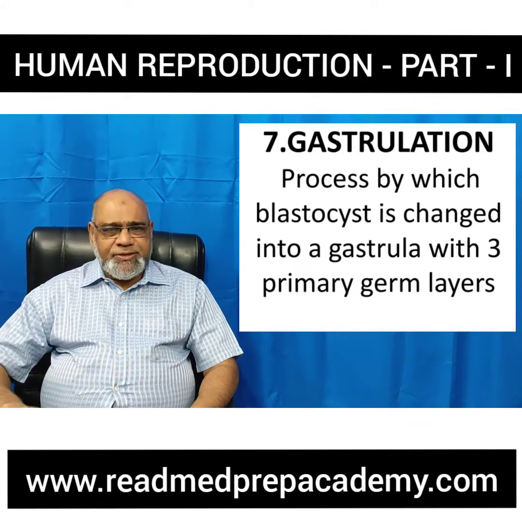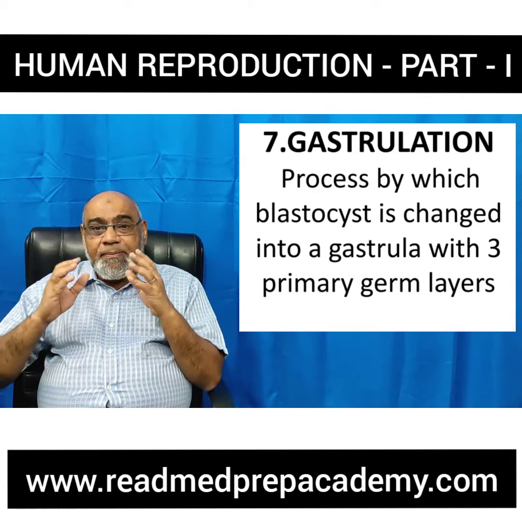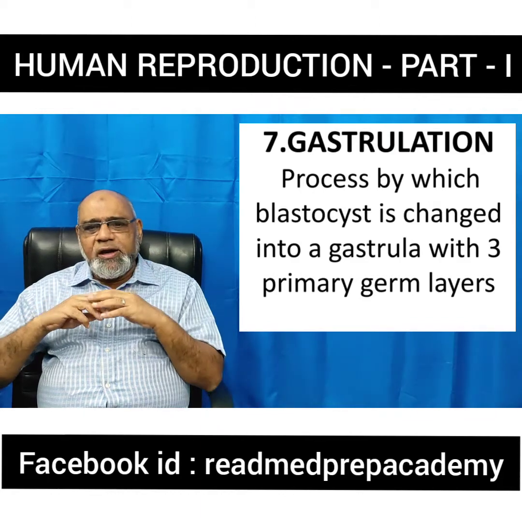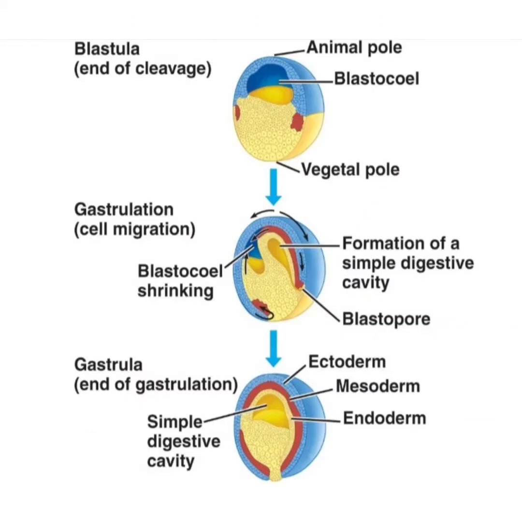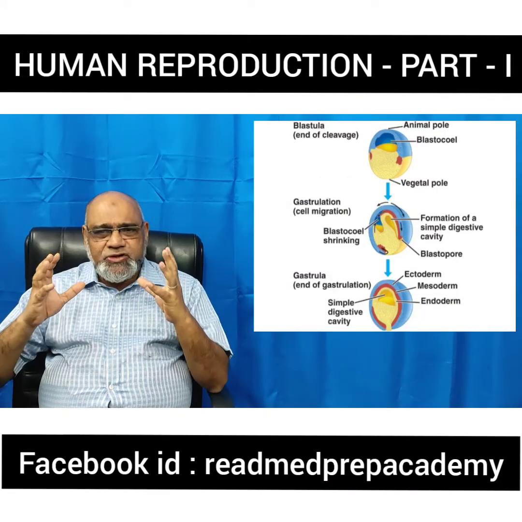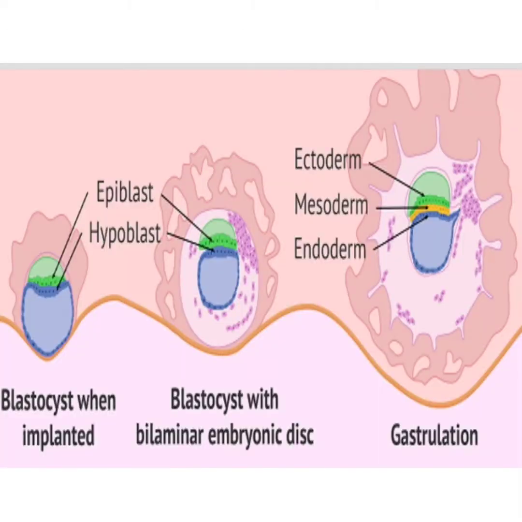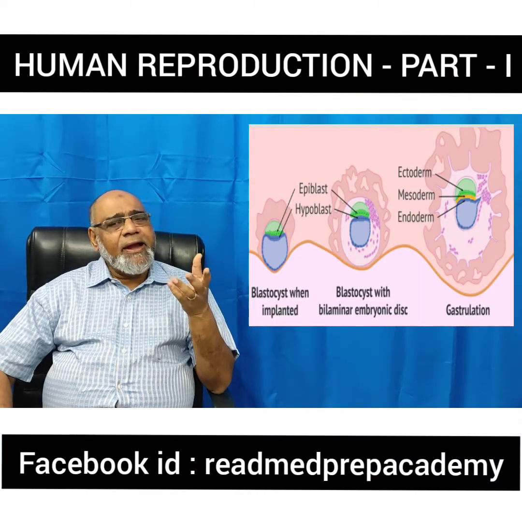What is gastrulation? It is the process by which the blastocyst that gets implanted into the uterine wall slowly multiplies and grows into a gastrula. A gastrula is a ball of cells which are differentiated into three layers, and the three layers are called ectoderm, mesoderm and endoderm.